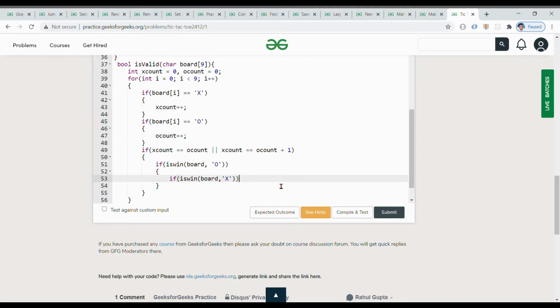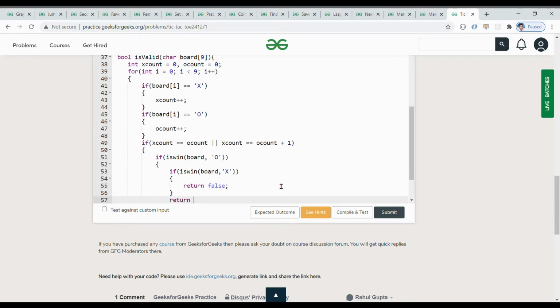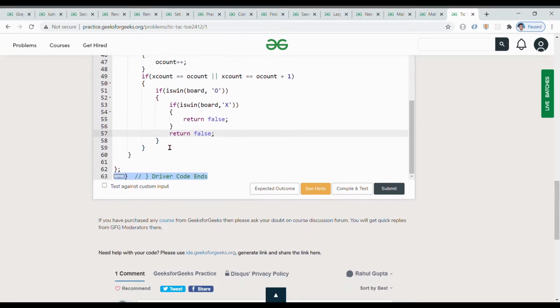Okay, I think you are clear with this, right? So in the body of the if, return false. Okay, and again return false. Okay, I think you all are clear now.